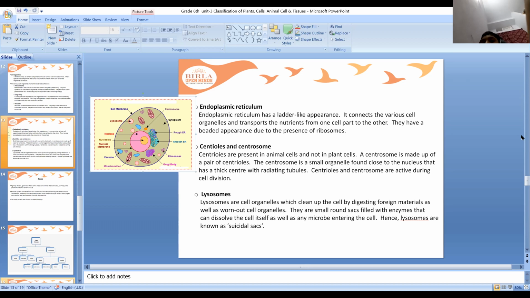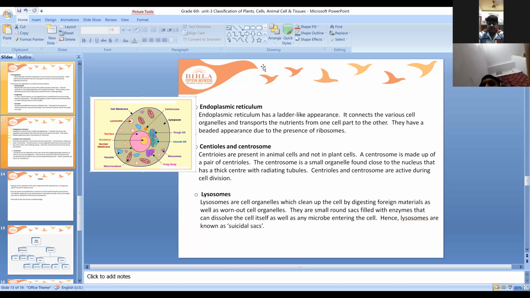What is the function of lysosome? They clean up the cell by digesting the foreign materials which get into the cell. It might be a bacteria also. When an invader is there, children, like a bacteria, suppose a bacteria enters into our body, then what does the cell do? The cell will engulf it. The bacteria will first go and attack the cell. It enters into the cell. Then what does the cell do? The cell will first act upon it because it's a foreign body. Then the vacuoles first ingest them, and they kill the bacteria with the help of powerful enzymes.